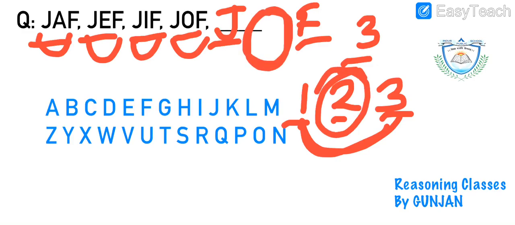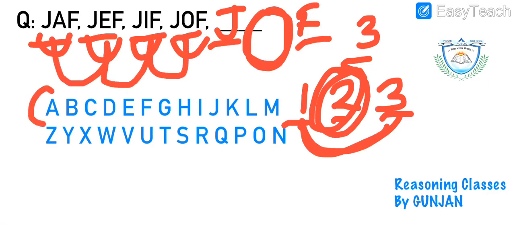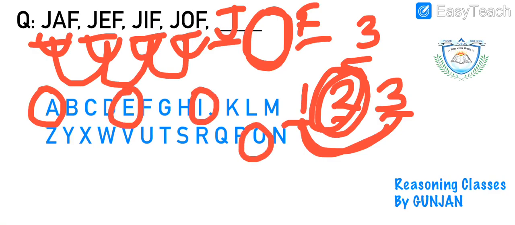We have to find only the second place alphabet, right? So let's quickly check what is so special about this second alphabet. So here it is A, E, I, O. That means A, E, I, O, right? So 3 letters are skipped, 3 are skipped, then 1, 2, 3, 4 are skipped. So this is not following a pattern.